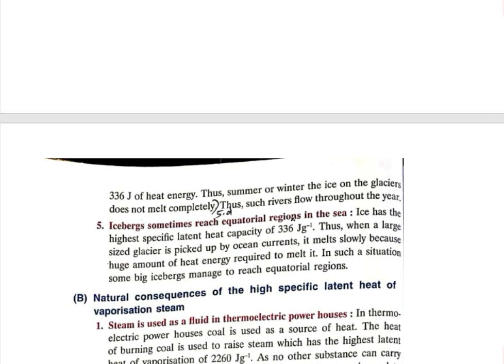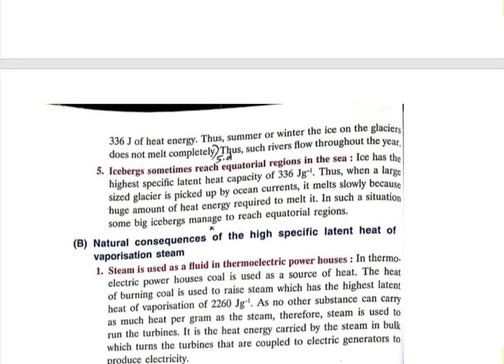Some portion is still there. That's why such rivers continuously flow throughout the year. The rivers which originate from glaciers flow continuously; in any month you cannot see them stop flowing. Why? Because either in summer or winter, ice is still present on the glacier. It does not completely melt.